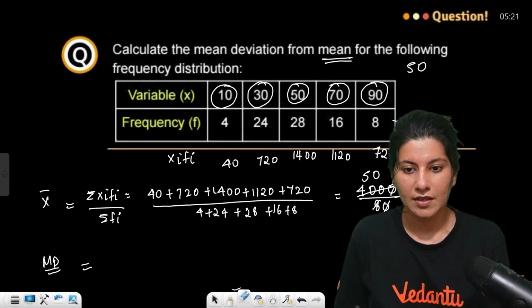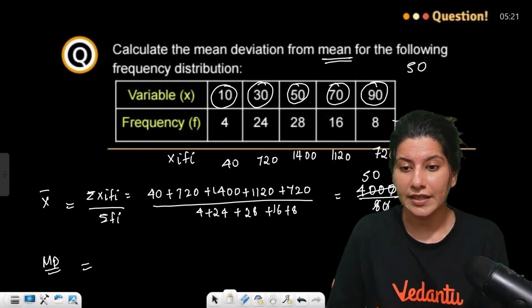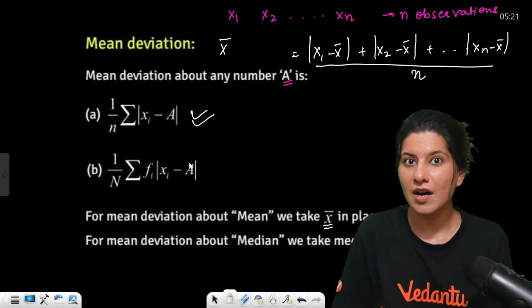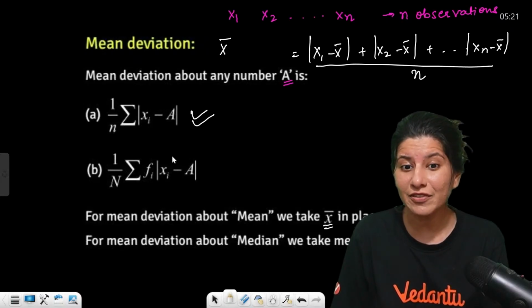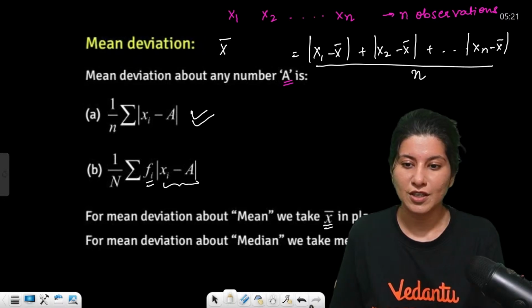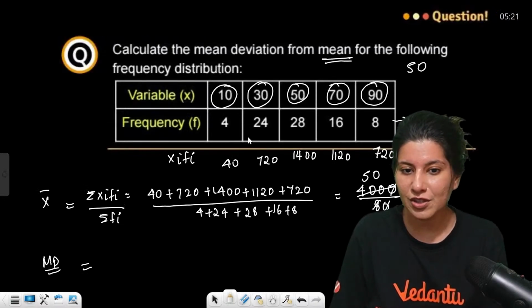So this is not raw data, understand. For raw data, this is the formula. But for discrete frequency, it is sigma fi into deviation. So now you have your deviation with you, right?